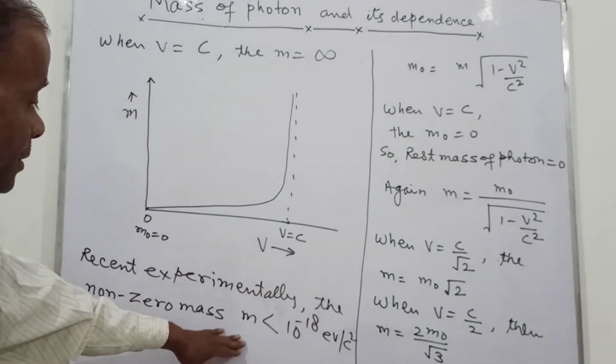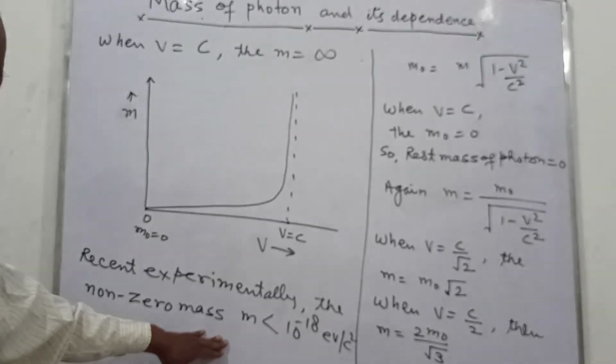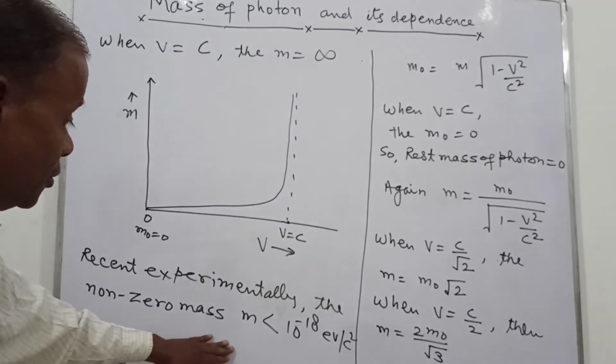So this is the experimental limit of the mass of the photon.